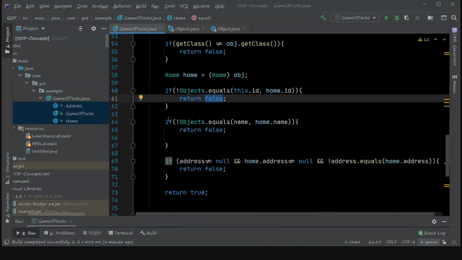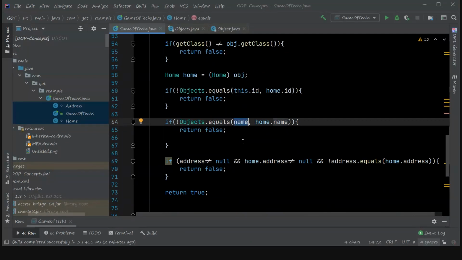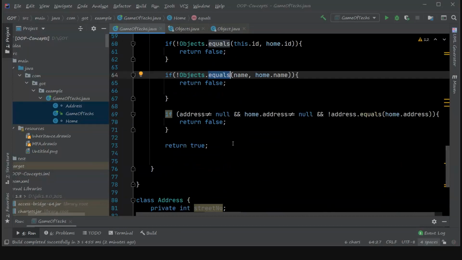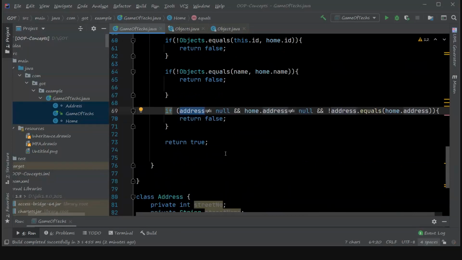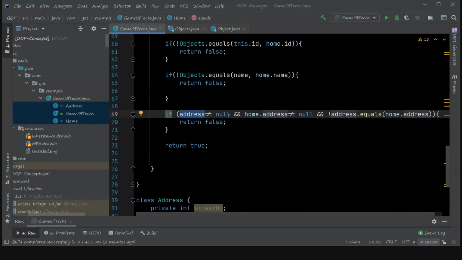Similarly, I go for the next field called name. Here it is a string, which is immutable, and I again use the Objects dot equals utility method and check whether they are the same. And at last I check the address, which is a reference to another address class, and I check whether this object's address is null or not.